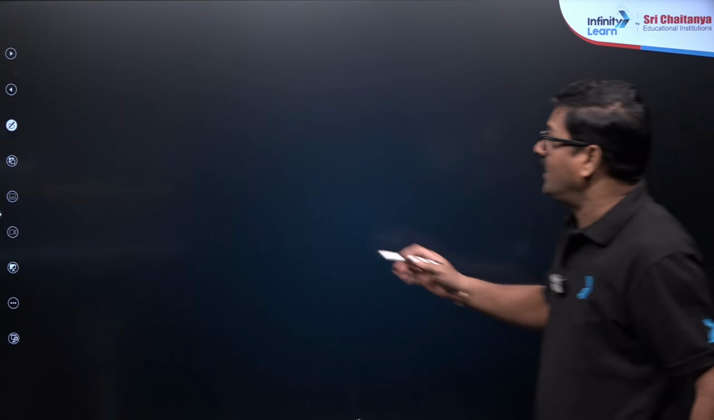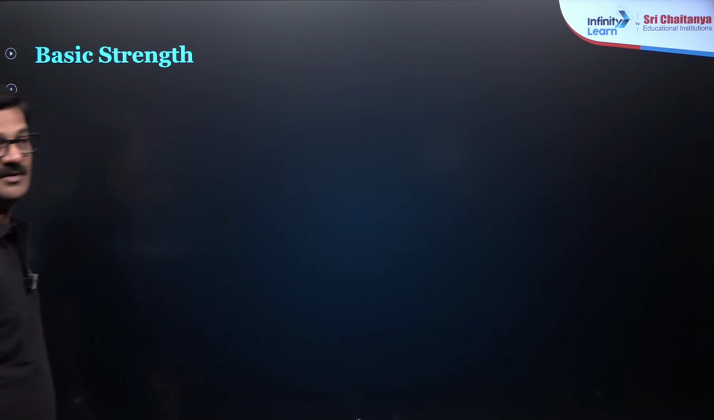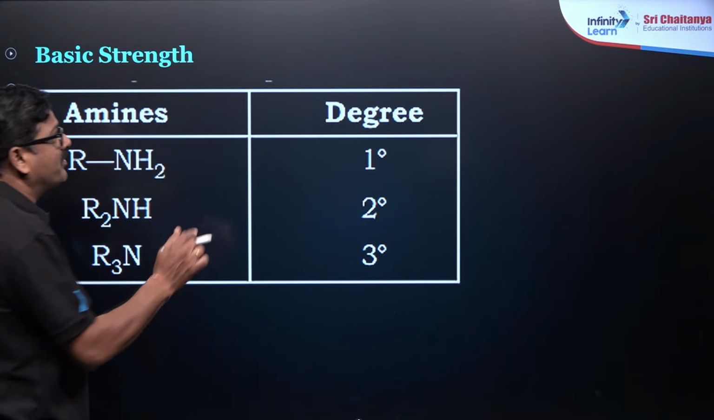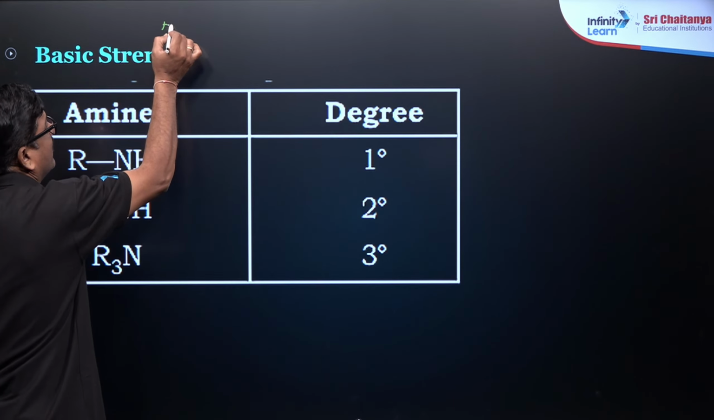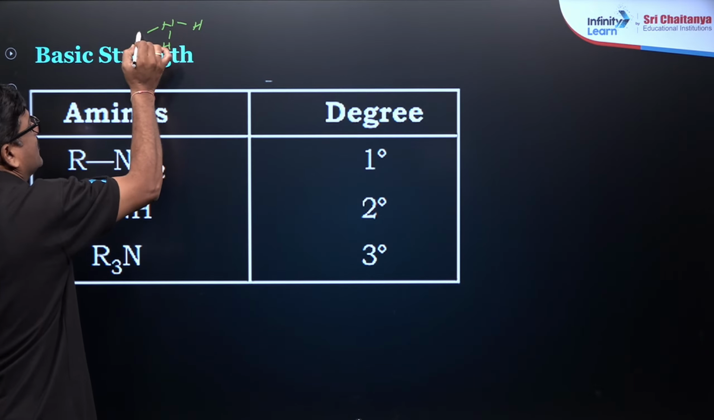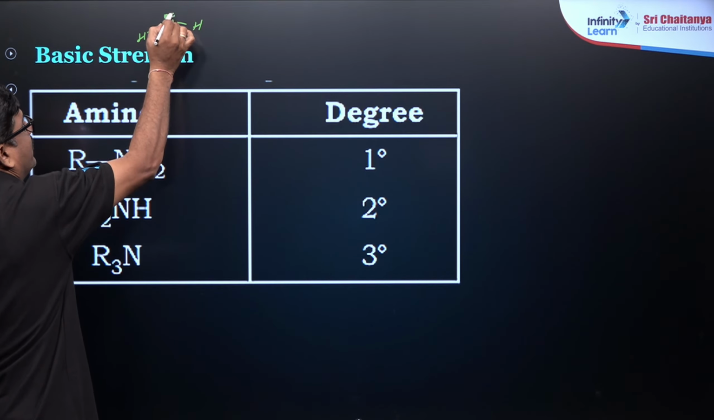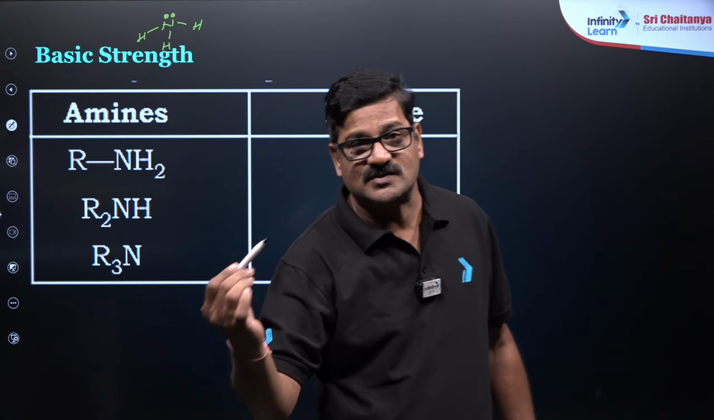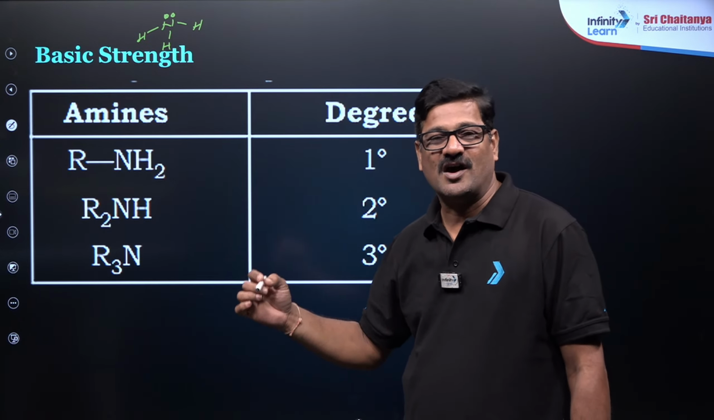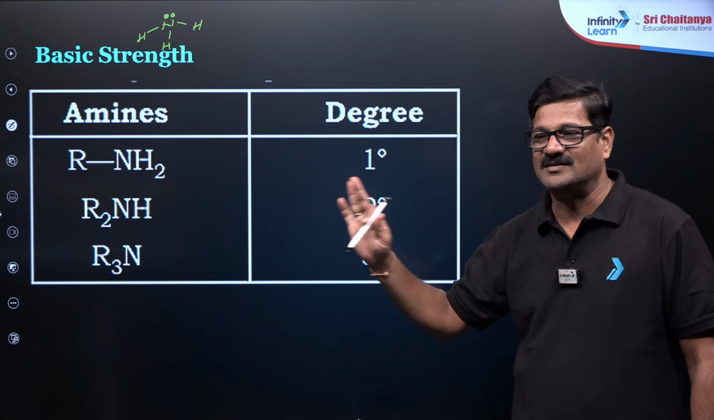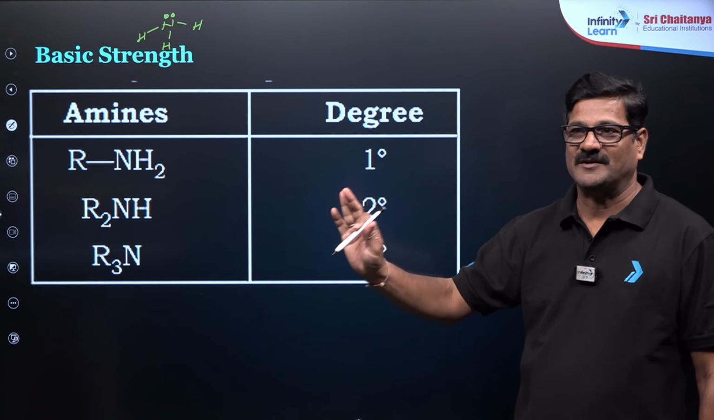Now, moving ahead, I have a question here: basic strength. What is the meaning of basic strength? Amines are bases, because like ammonia, amines have a lone pair of electrons. The lone pair electron donor is called a base. Amines are classified into three categories: primary amine, secondary amine, and tertiary amine.